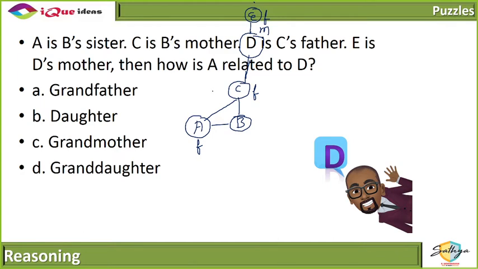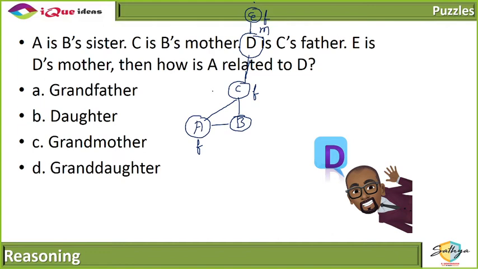The very first line, Shashwat, can you please read it? The very first line of the puzzle, Shashwat. If A is B's sister, then who is female, A or B?